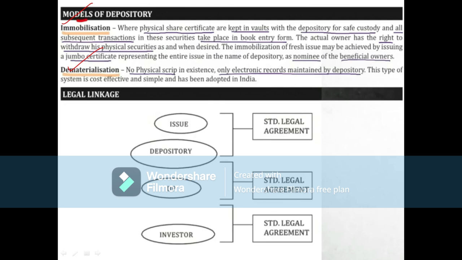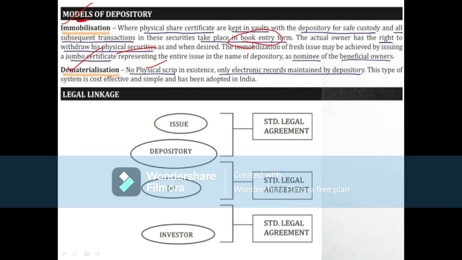Immobilization means physical share certificates are kept in vaults, in safe custody with the depository, and all subsequent transactions in these securities take place in book entry form. The actual owner has the right to withdraw his physical securities as and when desired. Immobilization of a fresh issue may be achieved by issuing a jumbo certificate representing the entire issue in the name of the depository, nominee, beneficial owner. Each and everything will be written on this physical certificate. That is immobilization.